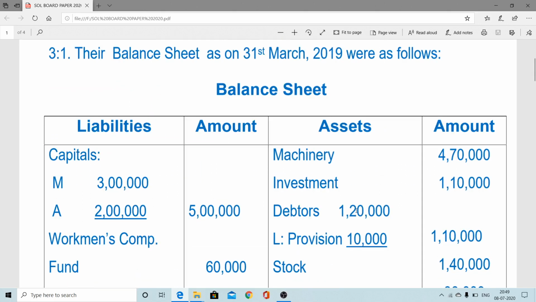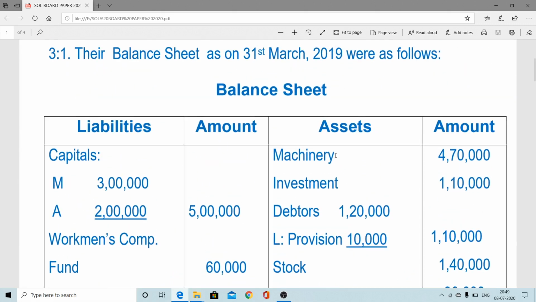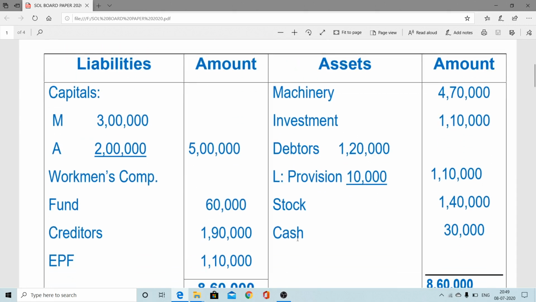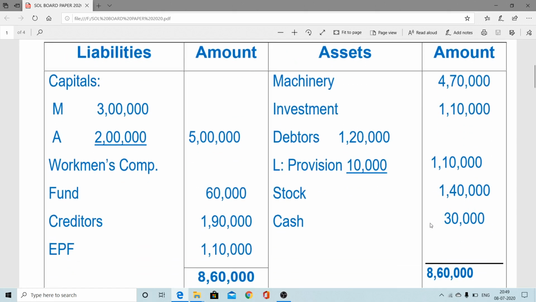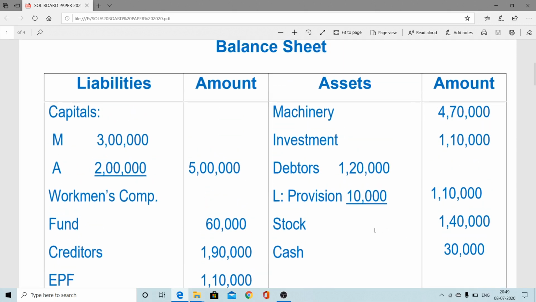This is the asset side: machinery 4,70,000, investment 1,10,000, debtors 1,20,000, provision 10,000, stock 1,40,000, cash balance 30,000, total 8,60,000.